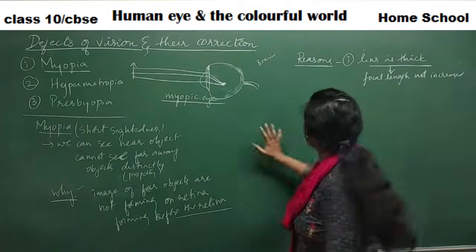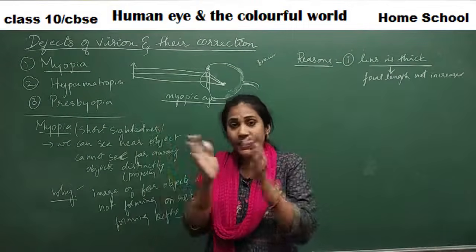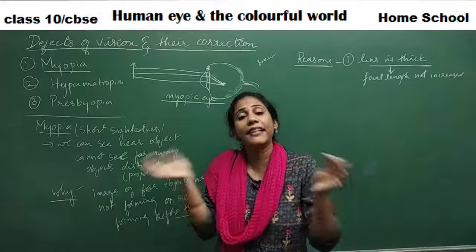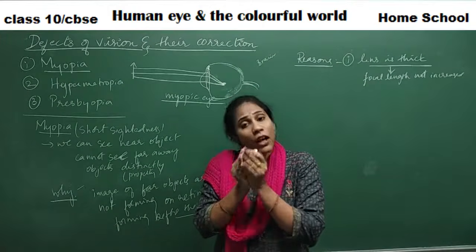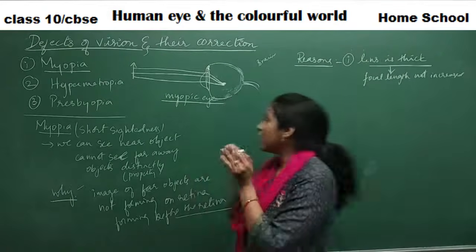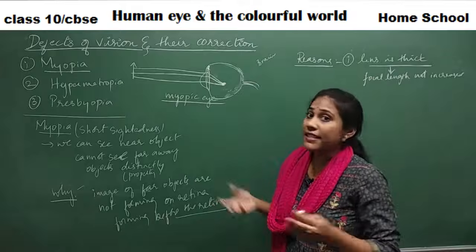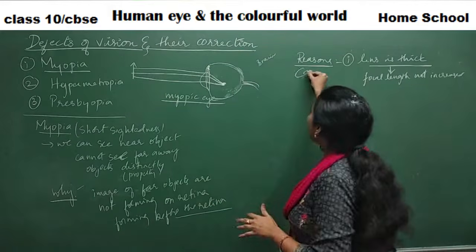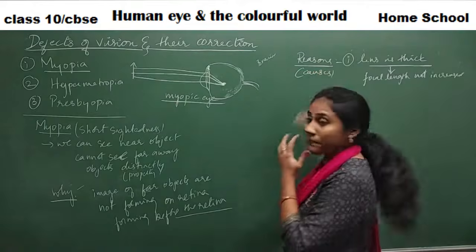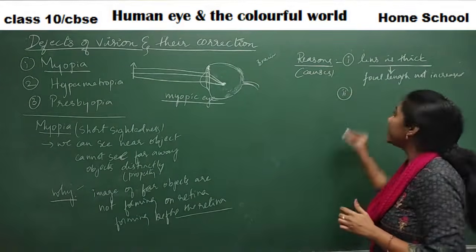Clear? So what is the first reason? Maybe there is a problem with the lens. The lens is not becoming thinner here to increase the focal length. The lens is thick. Okay, because the lens is thicker, what's happening? The focal length is not increased. So this is the first reason that you can write. Reason or causes of myopia, both are the same, guys. And what is the second reason you can write?